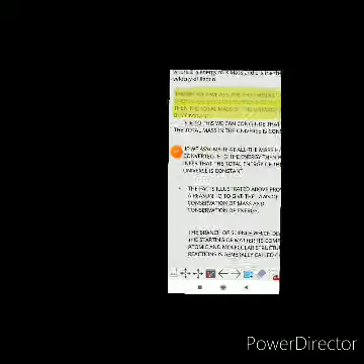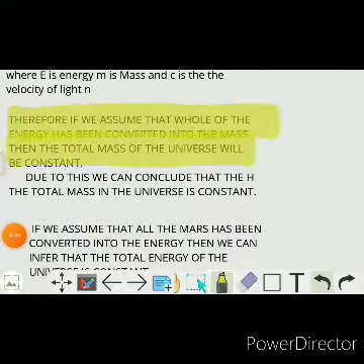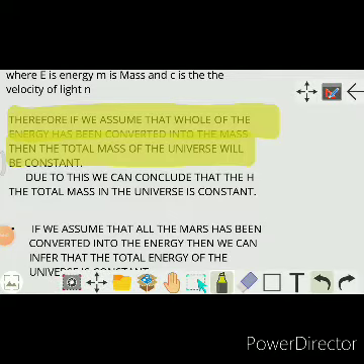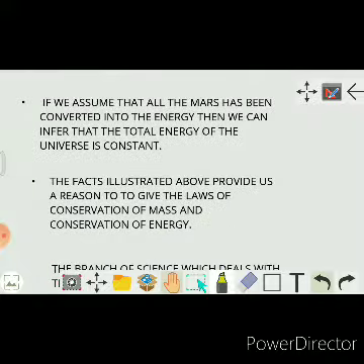Therefore, according to these facts, two laws have been proposed, the law of conservation of mass and the law of conservation of energy, right? Because energy can neither be created nor destroyed. Likewise, mass can neither be created nor destroyed, but these are converted from one state to another.